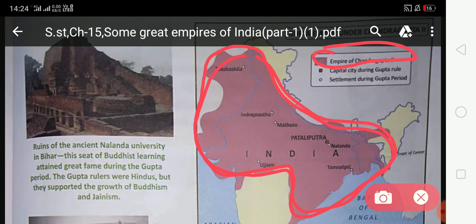You can imagine how big the empire was. You can know with the help of the map that the Chandragupta II empire was spread at a large level.